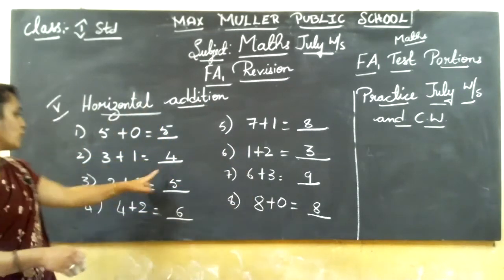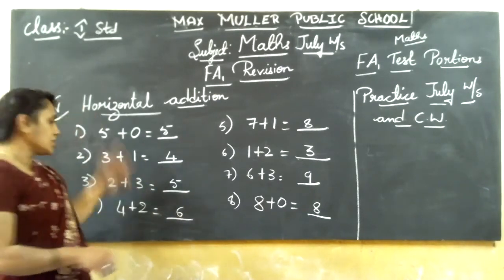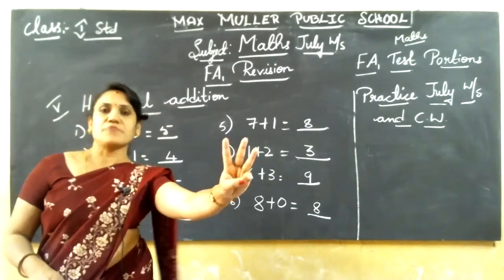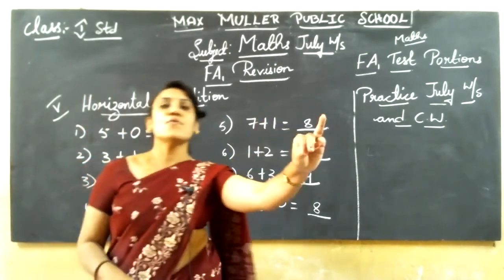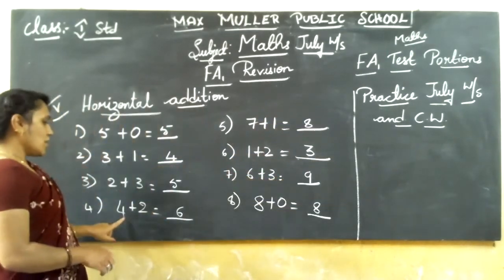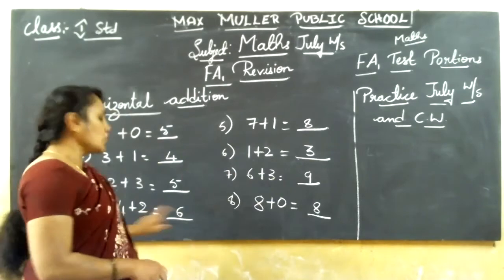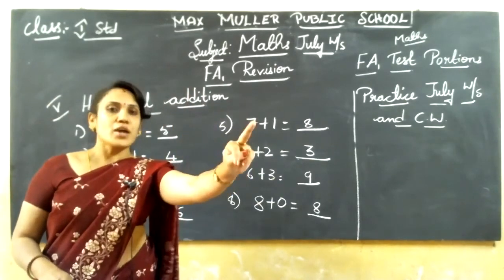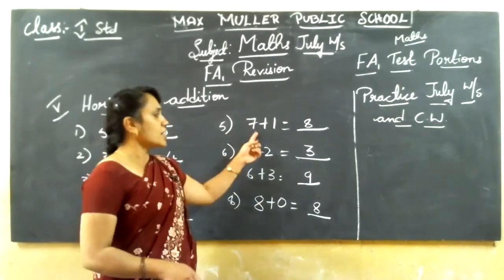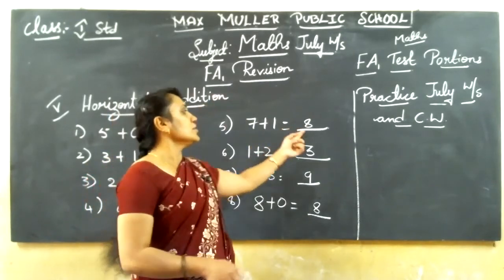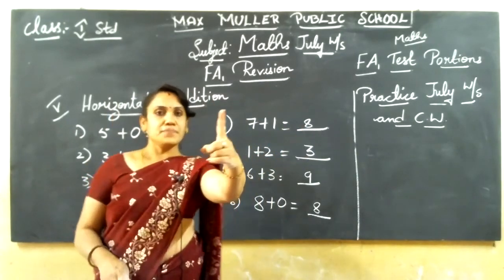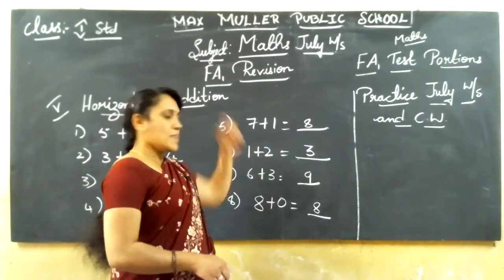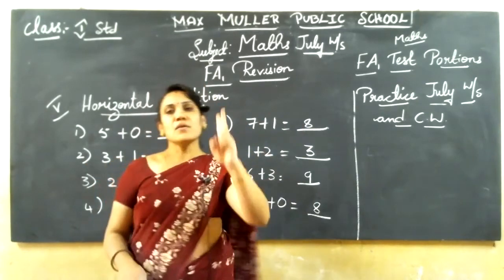After 3, 4. 2 in the mind, 3 in the finger. After 2, 3, 4, 5. Okay, next. 4 in the mind, 2 in the finger. After 4, 5, 6. 7 in the mind, 1 in the finger. After 7, 8. 1 in the mind, 2 in the finger.